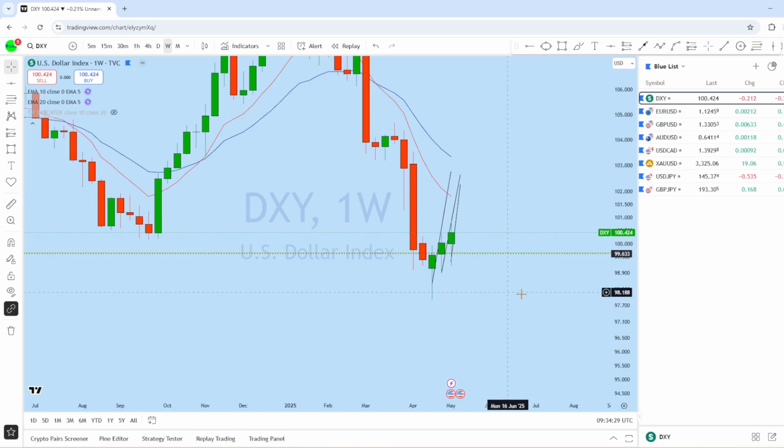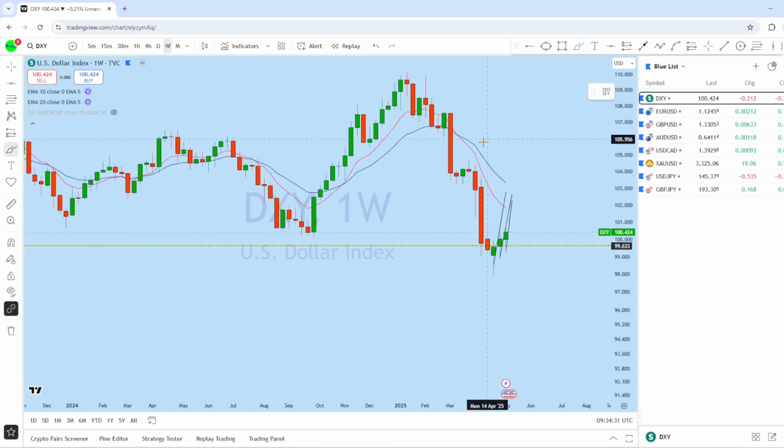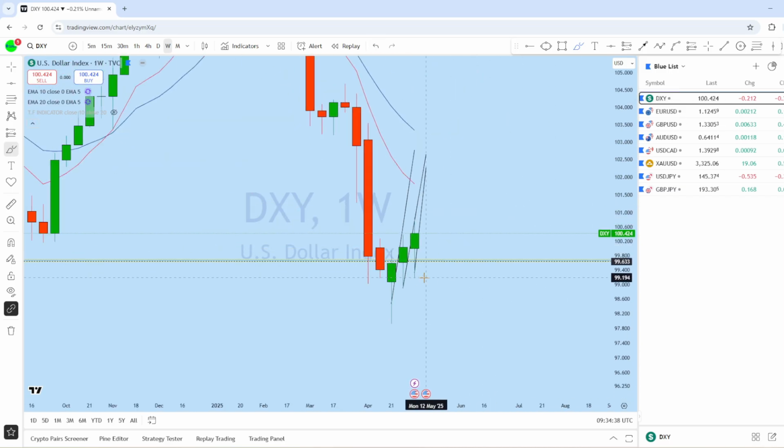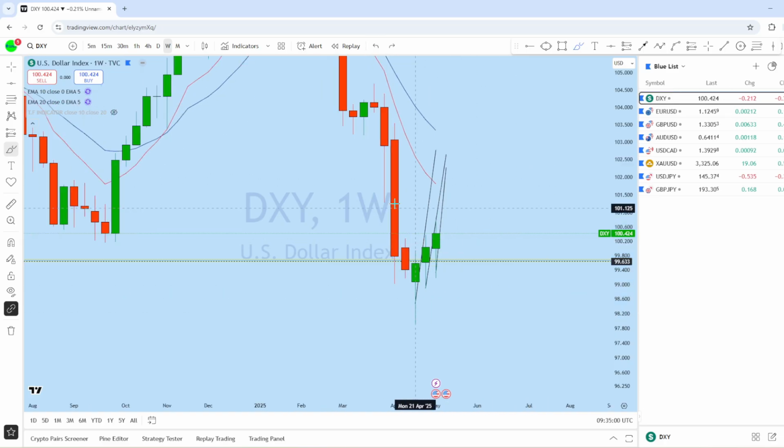If we look at this market structure from the weekly, we can see that there was a huge impulse from the weekly to this weekly support level, followed by 3 weeks of pullback in that area, expecting DXY potentially to drop again here, as the market has done enough pullback with a smaller movement, expecting DXY to move up to grab liquidity and potentially to drop again in the major direction of the trend.